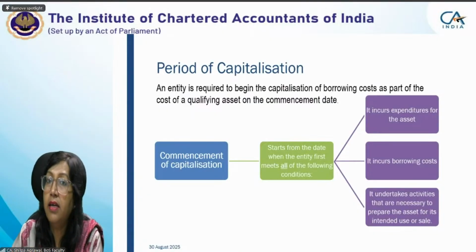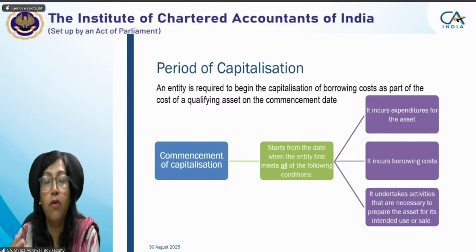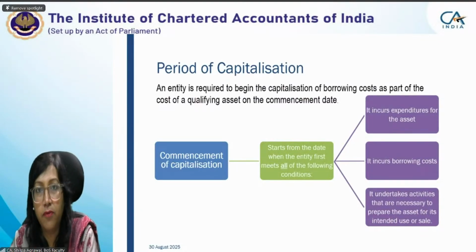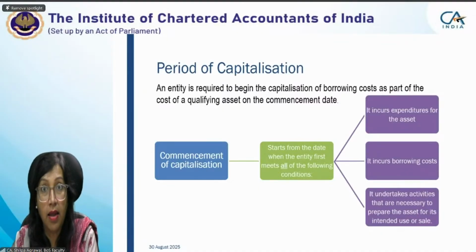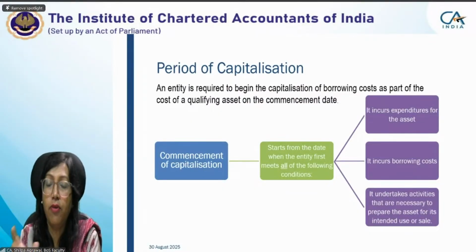You have started incurring expenditure on the asset, but you have not taken any borrowing. So there is no borrowing interest on that borrowing, so no purpose of using this standard. So you have to see that you have a borrowing cost and you have started incurring it. The accrual of that borrowing cost starts from that particular date. That date you have to note down.